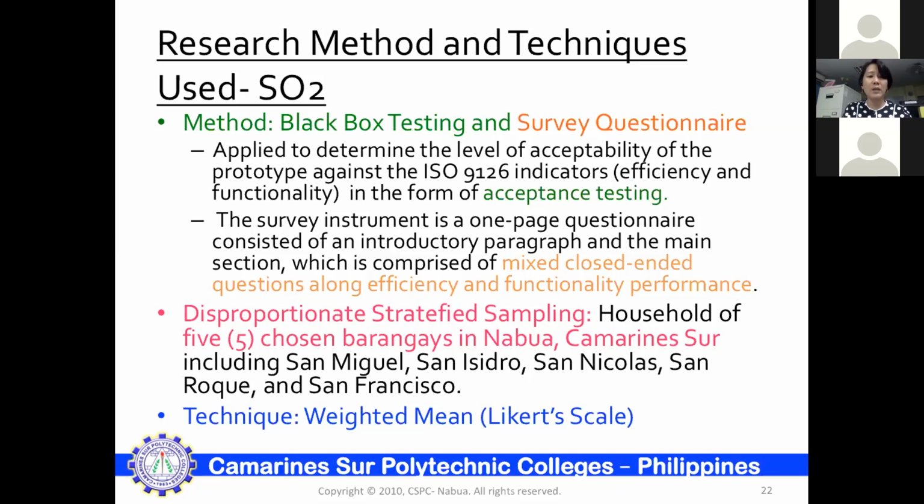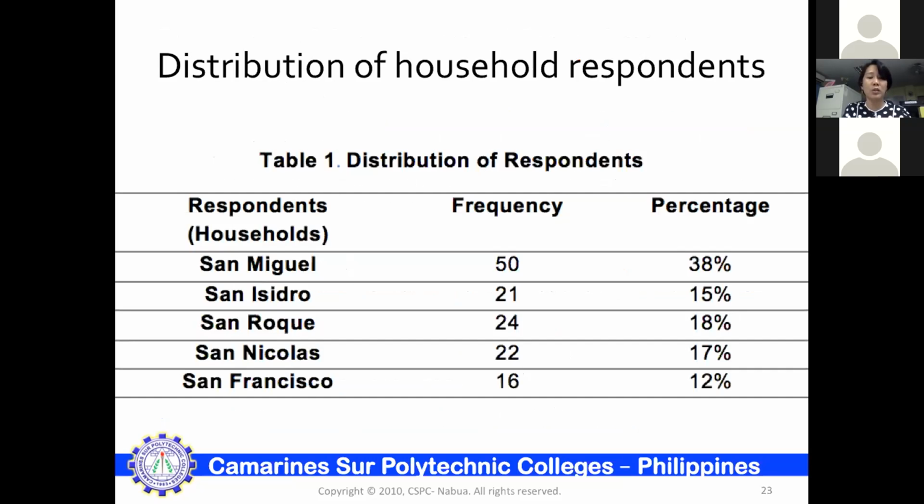And the main section, which is comprised of the mix of close-ended questions. We also used this disproportionate stratified sampling for the respondents and applied Likert scale to determine the total percentage of responses based on the acceptability of the proposed system along the two criteria.